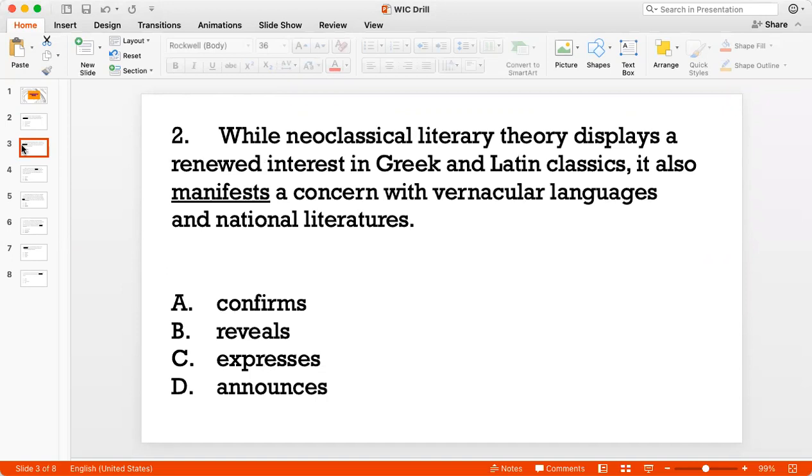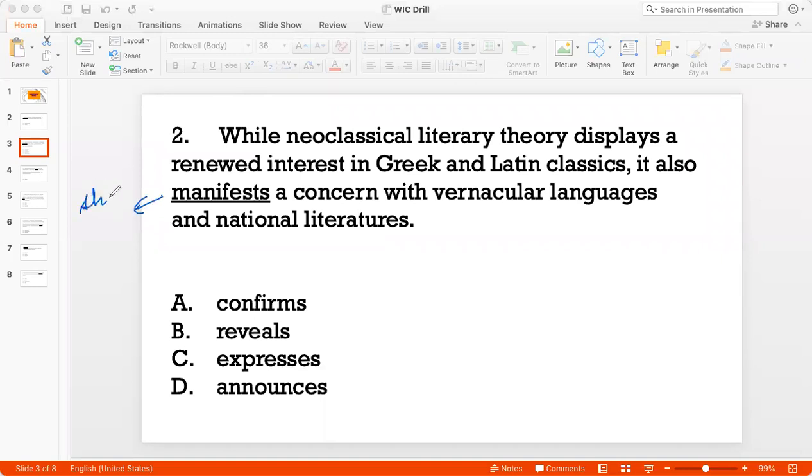So here I'm talking about neoclassical literary theory, and it says that on the one hand, this theory displays a renewed interest in classics, right? So even if it's a neoclassical theory, it is still interested in the older Greek and Latin classics. So it definitely displays a renewed interest there. But it also manifests a concern with vernacular languages and national literature. So it also shows a concern, right?